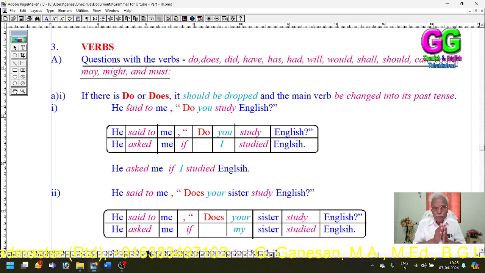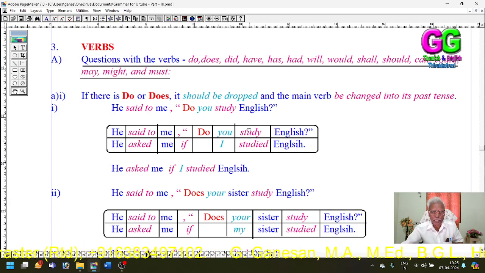Again, questions having do or does: the do or does should be dropped, and the main verb should be changed into its past tense. He said to me, "Do you study English?" Said to changed to asked. Conjunction if.